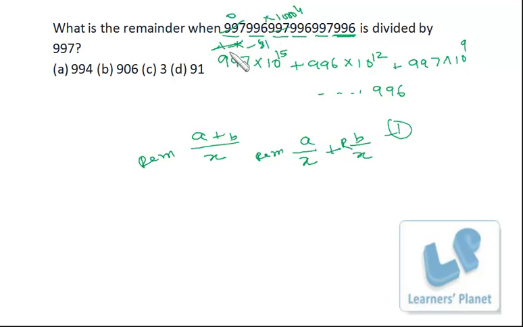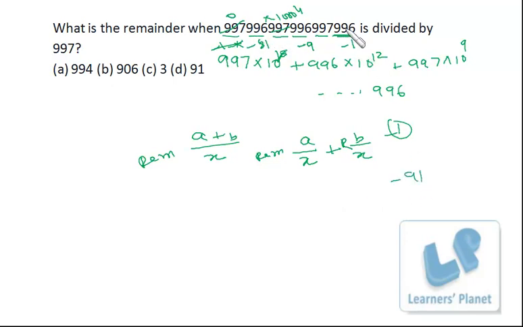Again from here the remainder will be 0. Now again we have 996 into 1000 square, right? For 996 the remainder is -1, and for 1000 square the remainder will be 9, so it is -9. So from here we get the remainder -81, from here we'll get the remainder -9, and from here we'll get the remainder -1. Now as I've already discussed, we have to add up all the remainders. So -81 -9 is -90, and then -1, so -91 is the remainder.